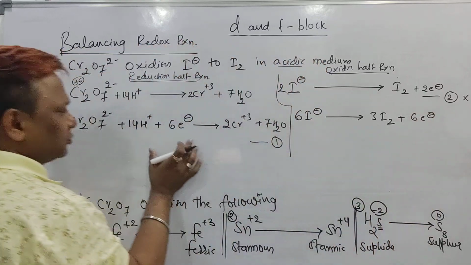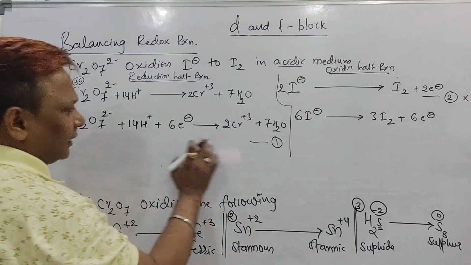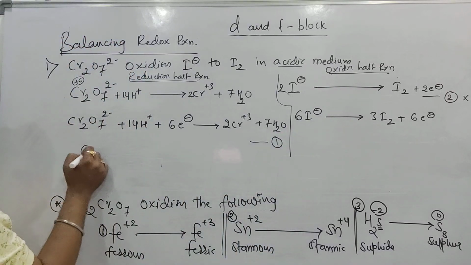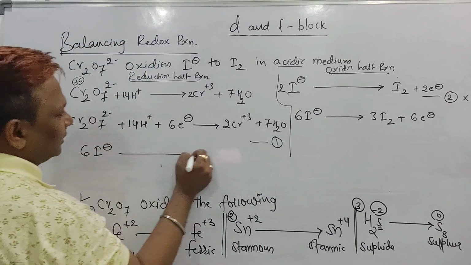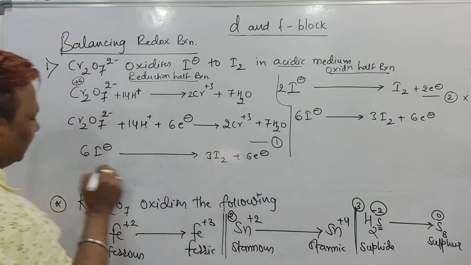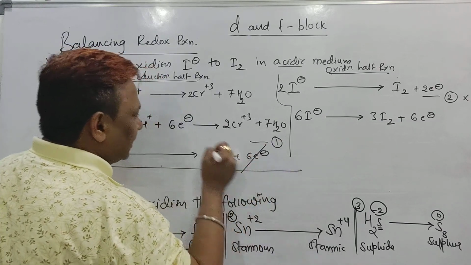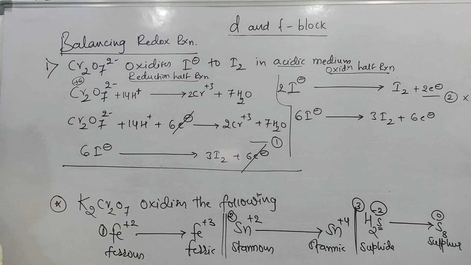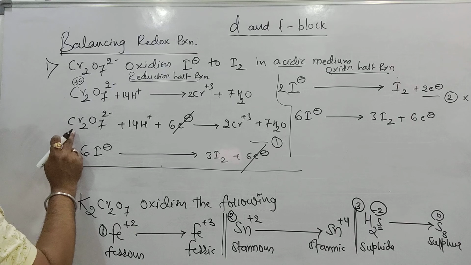But these one and these one, just add it. So I will write under this one. What is that? 6 iodide ion gives rise to 3 I2 plus 6 electron. You can see beta, the 6 electrons get cancelled. Now last one, I am getting the final or balanced or the net reaction.